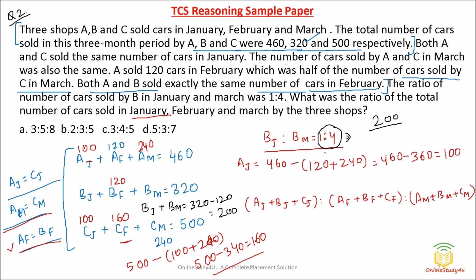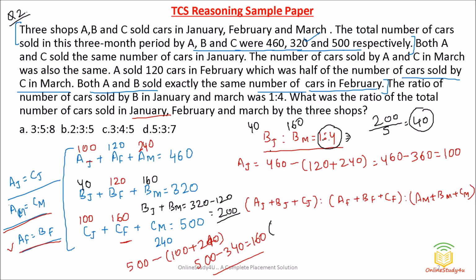Okay. And now the total number of cars sold by B in January and March is 200, and it is divided in 5 parts. So if we divide by 5, it will become 40. One part is equal to 40. So the cars sold by B in January is one part, it is 40, and the cars sold by B in March is 4 parts. So 4 into 40 will be 160. So this will become 160 and this will become 40 in a very simple way.